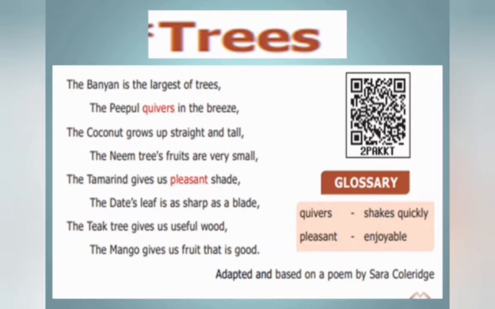Okay, children? Come, let's recall the first 4 lines. The banyan is the largest of trees. The pupil quivers in the breeze. The coconut grows up straight and tall. The neem tree's fruits are very small.